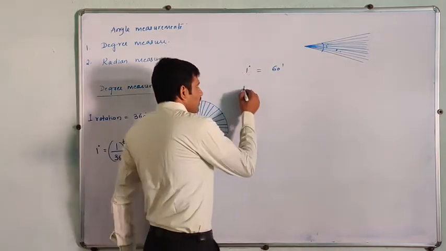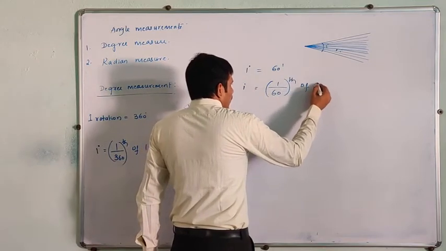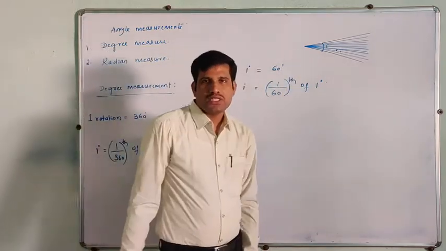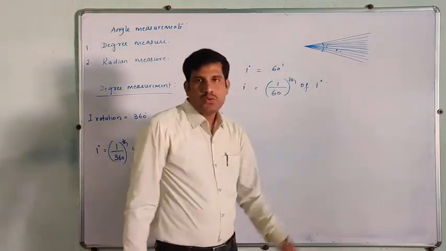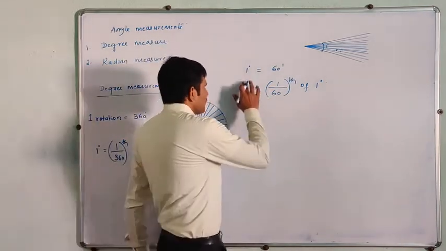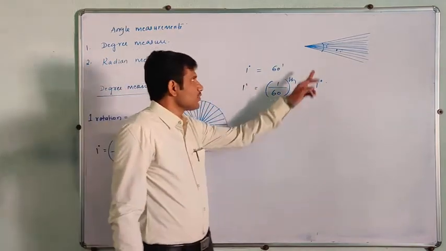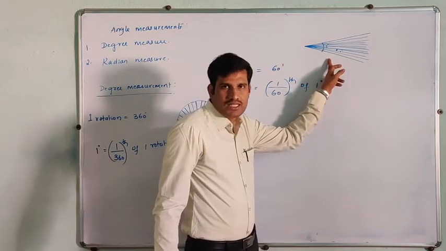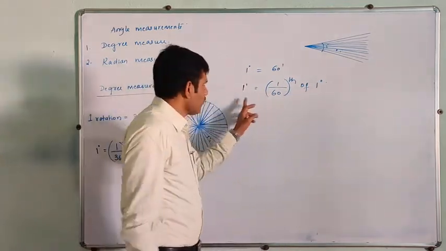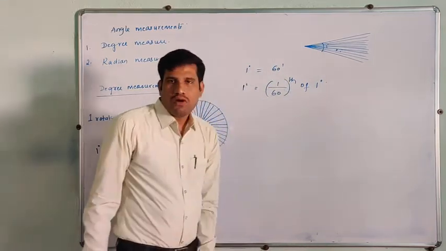So I will define 1 minute. 1 minute is nothing but 1 by 60th of 1 degree. When the 1 degree line is divided into 60 equal parts, the angle between any two adjacent lines is called 1 minute. So 1 degree is equal to 60 minutes.